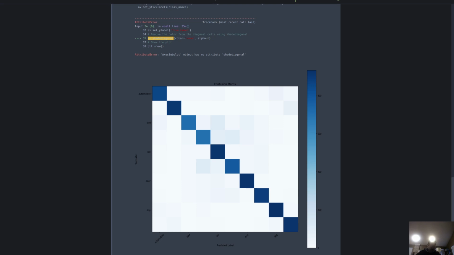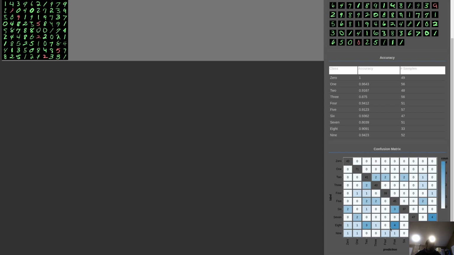So I'm trying to do this only with ChatGPT, and I think I'm just going to give up at this point, and let me show you why. I have this confusion matrix, and I'm trying to get it to look kind of like this one here, where you've got the numbers and all the actual predictions. Now this is for MNIST instead of CIFAR-10, but it should be able to do the same thing.